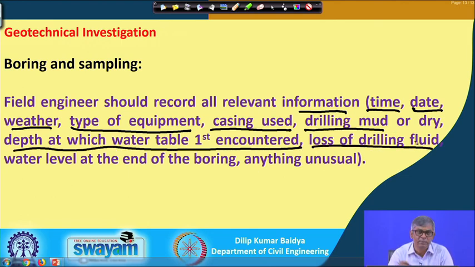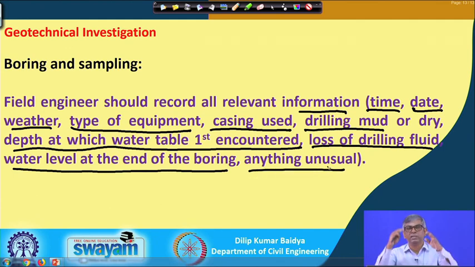Loss of drilling fluid, if it is happening, that has to be noted. Water table at the end of the boring, the final water table, that has to be noted. And anything unusual. That means, while doing this borehole, sometimes you may encounter some difficulties, and how you have handled them, and from that you will get information on whether there is a rock layer or a steel layer, all those things. So, at the top of the boring program, you have to write this information for clarity.